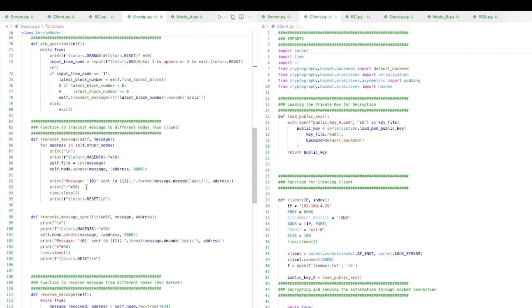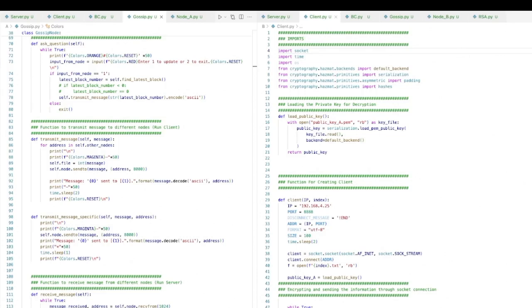The transmit message function is basically for transmitting the message, calling UDP, creating a UDP communication. UDP communication, as you know, is very easy to set up, and it doesn't require any kind of prior communication. So I used UDP to establish the communication so that it will know if there is a particular node requirement.